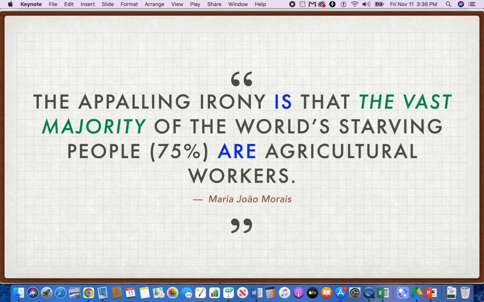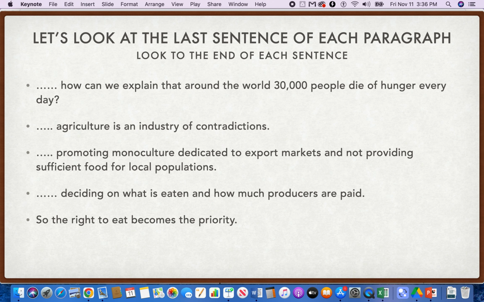So the appalling irony is singular, and the vast majority of the world's starving people are agricultural workers. Naturally, agricultural workers is plural, and you can say agricultural workers are the majority. So there's a good reason for why he put the word are in there.